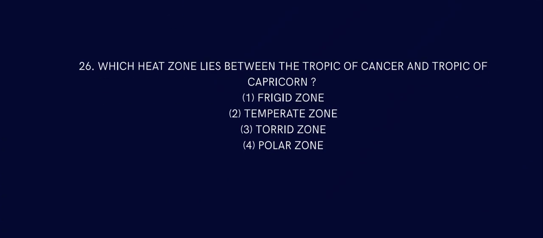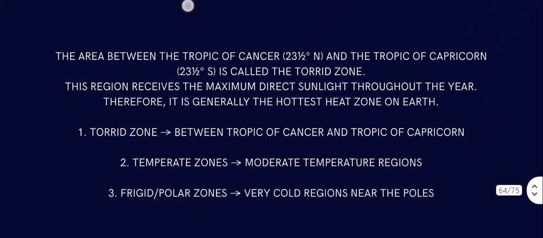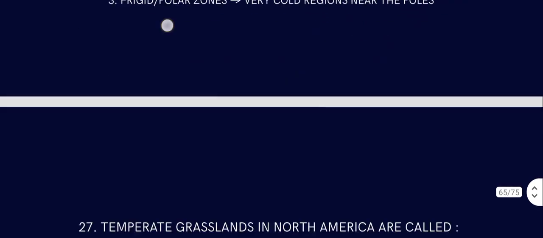Question number 26. Which heat zone lies between the Tropic of Cancer and Tropic of Capricorn? It has to be torrid zone, right? Yes. The area between the Tropic of Cancer, that is 23.5 degree north, and the Tropic of Capricorn, 23.5 degree south, is called torrid zone. This region receives the maximum direct sunlight because sunlight falls directly on the equator throughout the year. Therefore, it is generally the hottest heat zone on Earth. Temperate zone is a moderate temperature region. Frigid zone is at the North Pole and South Pole. They are very cold regions of the Earth.